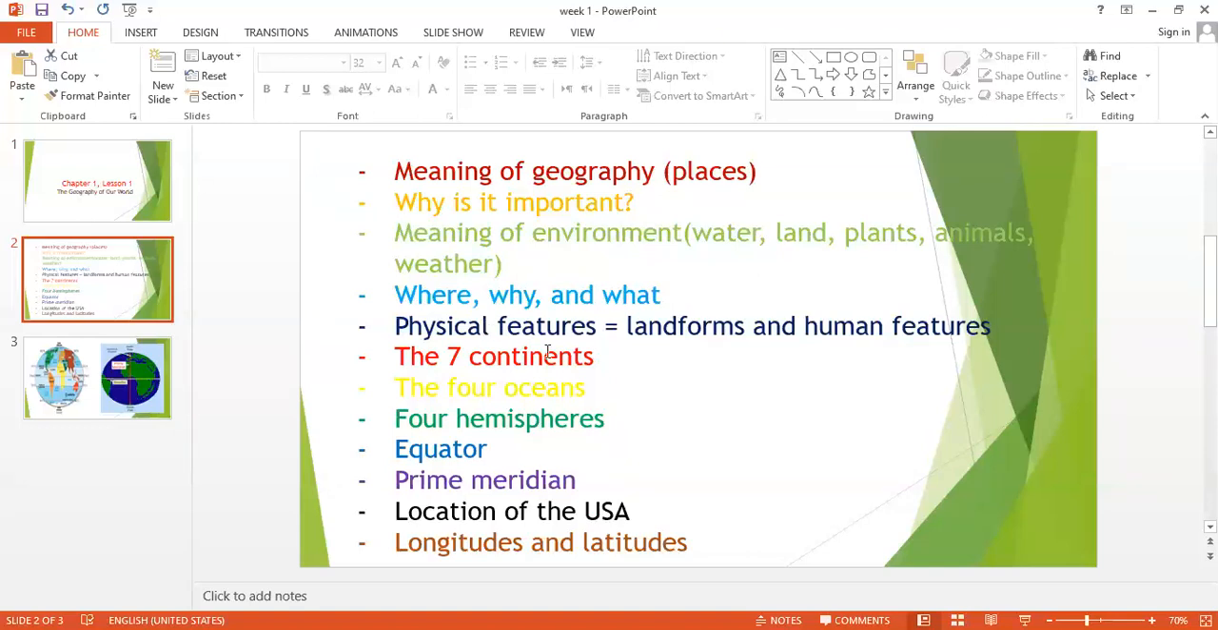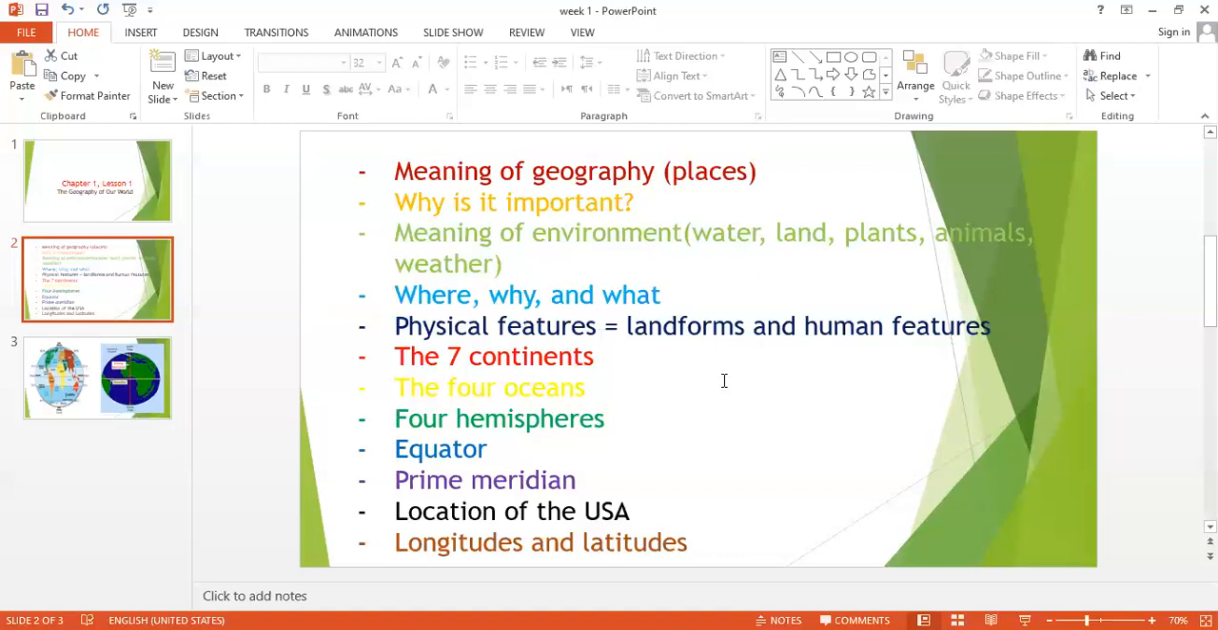So when I ask you, give me some examples of physical features, you say physical features, Mrs. Mayeda, means the things that are found naturally on earth, like mountains, hills, valleys, rivers, seas, oceans. Could any man make an ocean? Could any man make a river? Of course, no. Could any man make a mountain? No. So all of these things are naturally found on earth.